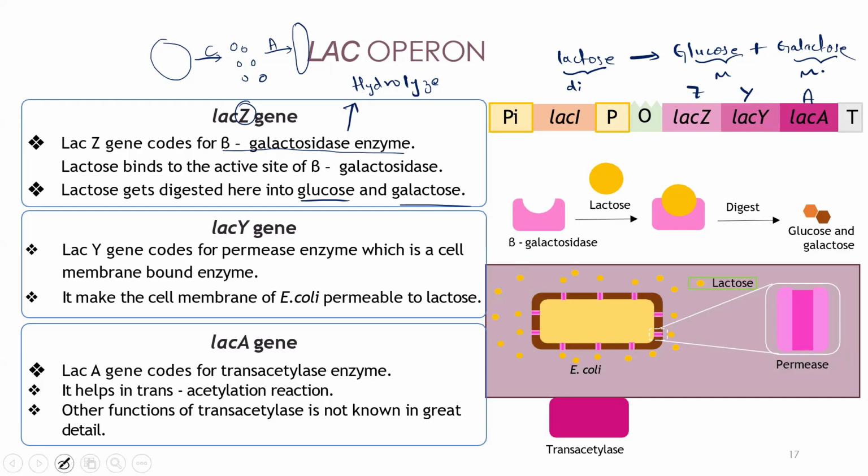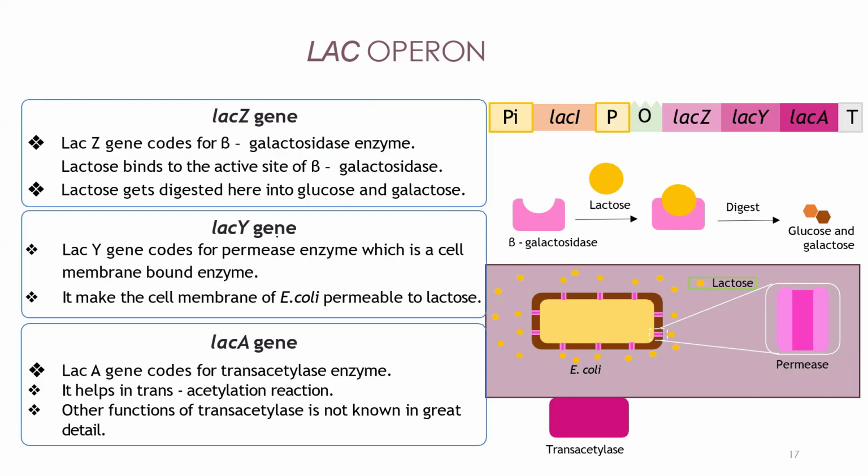So next thing, you will be having the lacY gene. It will be coding for the permease enzyme. Remember this. This is called the permease, or you can also call it the lactose permease enzyme. So what is the function of this? It will facilitate the lactose transport into the cell.